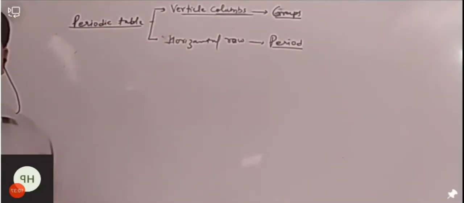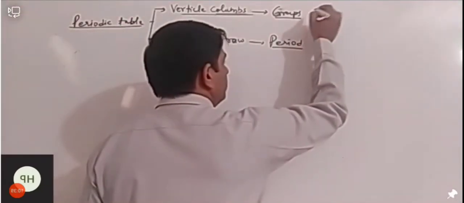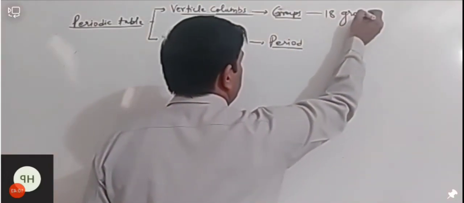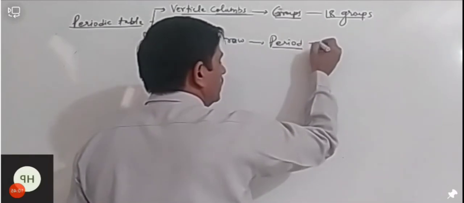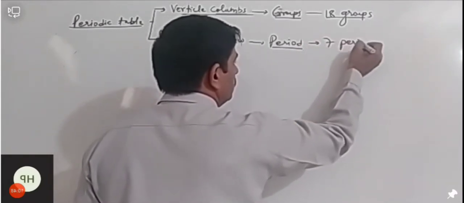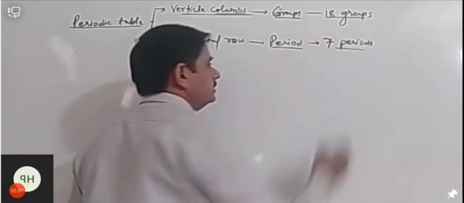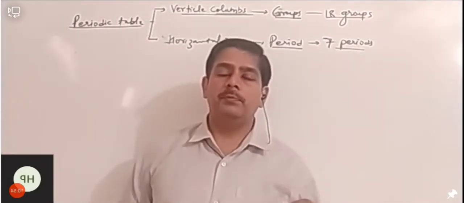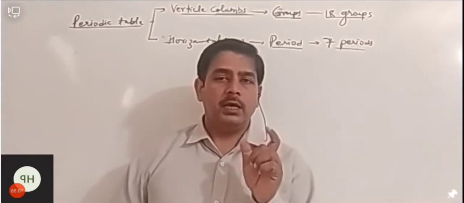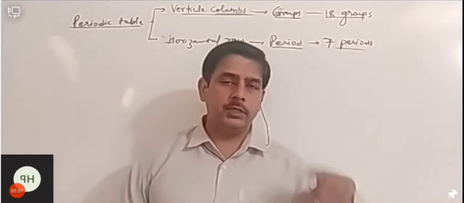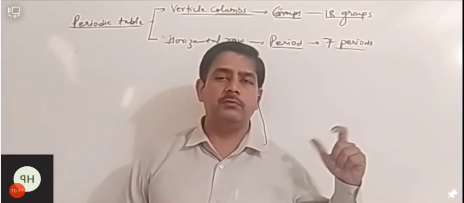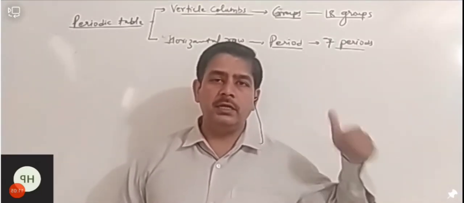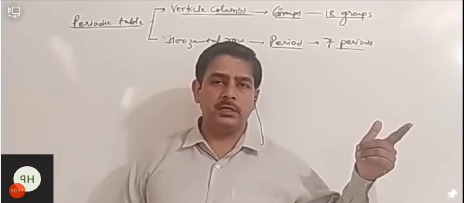Actually, if we are talking about groups, there are 18 groups in the modern periodic table, 18 groups and 7 periods. Okay, so remember this thing. And we know that in the previous periodic table we were studying, the Mendeleev periodic table, the number of groups was less, and it has a greater number of groups in this periodic table.